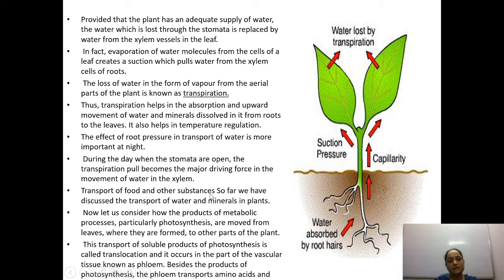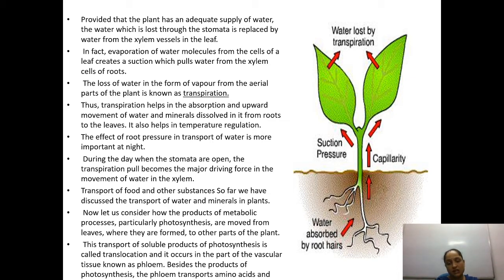Transport of food and other substances. So far, we have discussed the transport of water and minerals in plants. Now let us consider how the products of metabolic processes, particularly photosynthesis, are moved from leaves. This was all about the transportation of water. Now we are going to proceed with the transportation of food. Whatever food the plant has synthesized in the process of photosynthesis, where is it formed? Ultimately it is going to be formed in the green part of the plant.